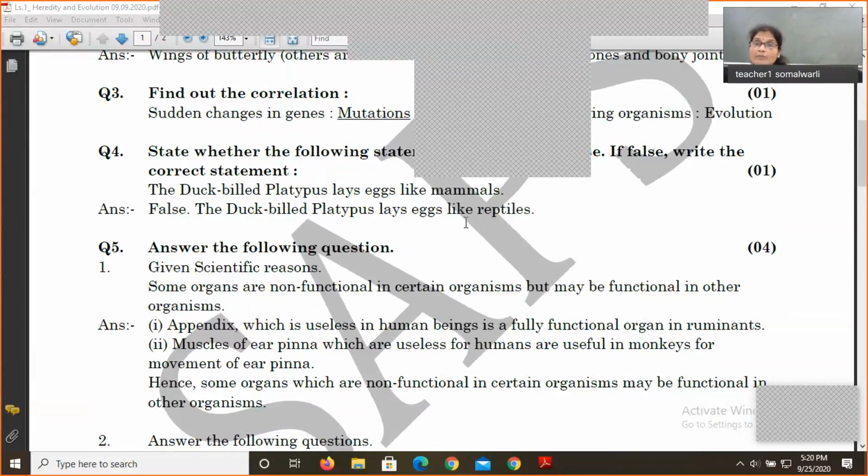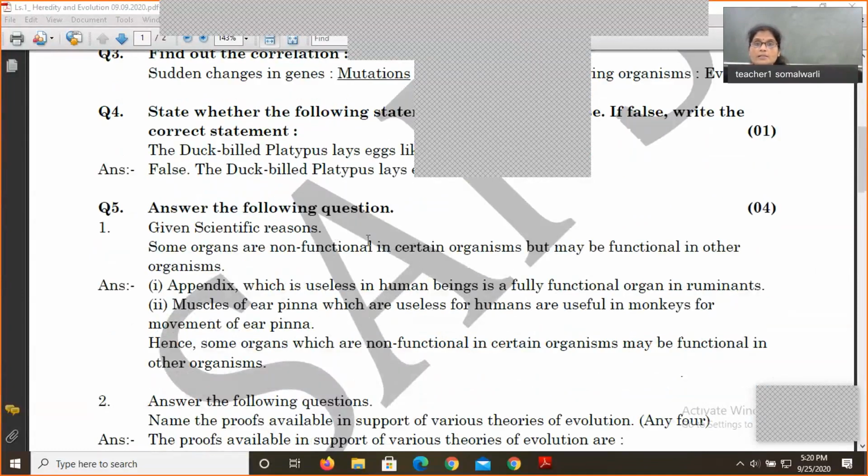What is the property of mammals? What was the property of mammals? Hairy body or presence of mammary gland. Those are properties, but particularly in duck-billed platypus, hairy body was the property of mammals. Answer the following questions. Question number 5. Give scientific reasons.